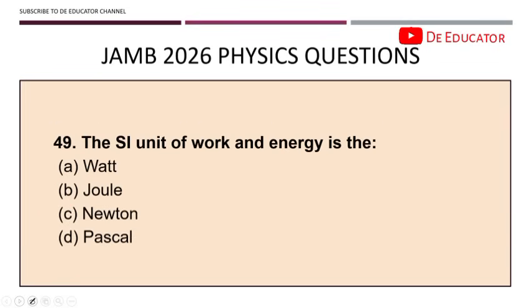What is the SI unit of work and energy? Okay, the SI unit of work and energy. We have solved questions relating to work. We have also solved questions relating to energy. If you can remember, we solved a question relating to work where we did charge times voltage, right? And then we solved for energy when we used kilowatts per hour. You still remember, right? So the SI unit for work and energy is joule, because that was what we finally arrived at.